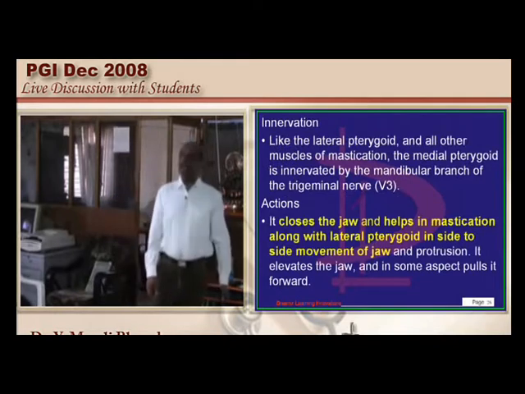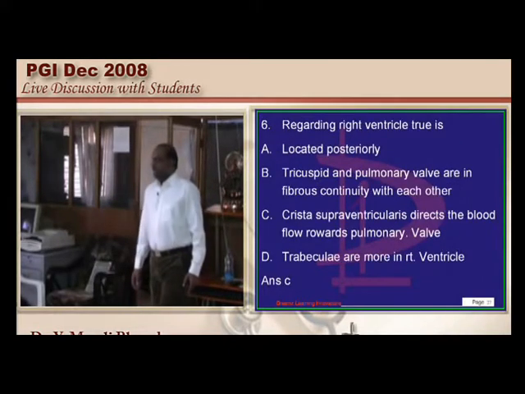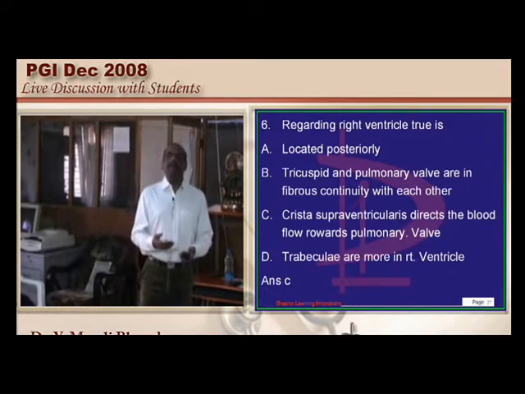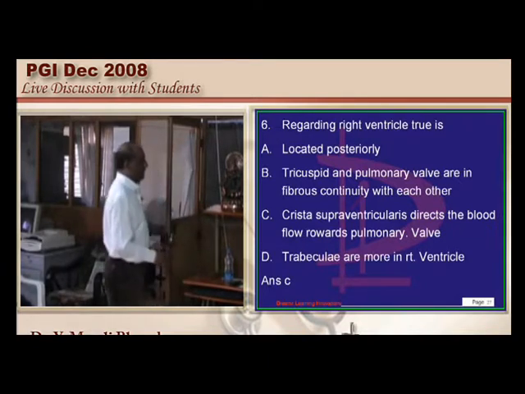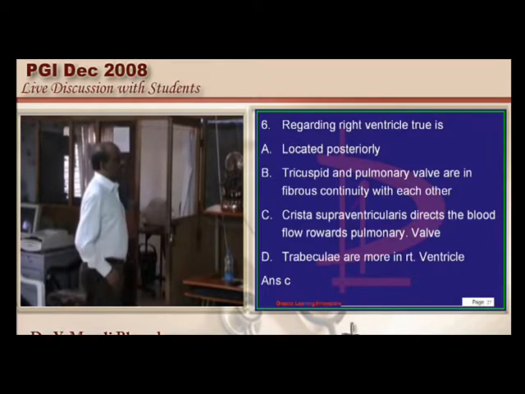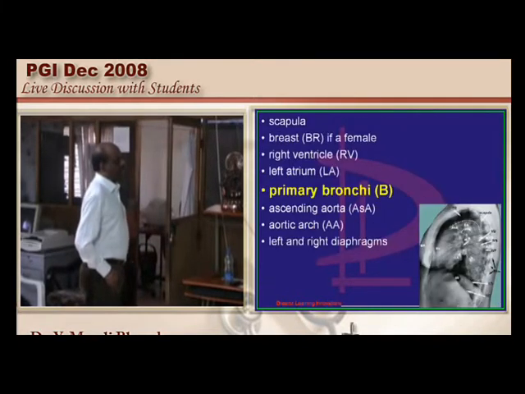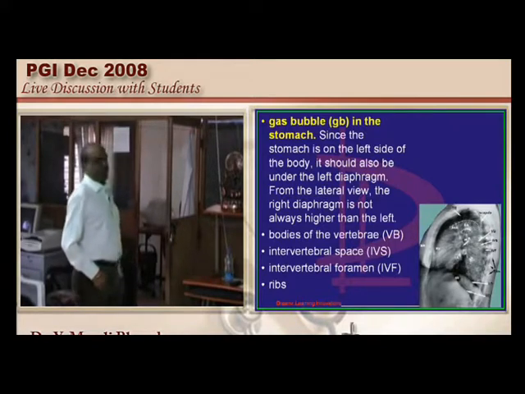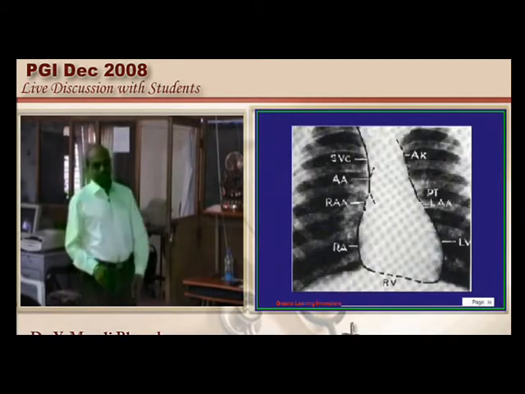Now let us talk about the right ventricle. This is also another traditional question. Right ventricle is more anterior, left ventricle is more posterior between the 2 ventricles. Many times we discussed this in our review sessions. You can see that this is the sternum, doctor, this is the right ventricle, this is the left atrium, and then here you can see the bronchus, this is the ascending aorta, this is the arch of aorta, here are the vertebral bodies, and here you can see the inferior vena cava which is passing. So you must be very sure on the projection of the lateral radiograph. So right ventricle is more anterior is very much a true statement.